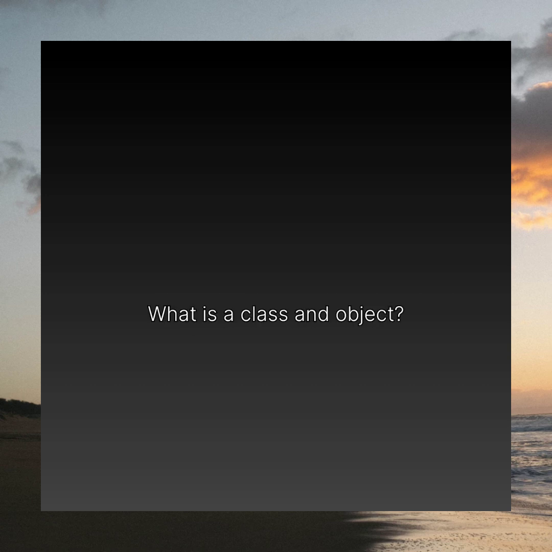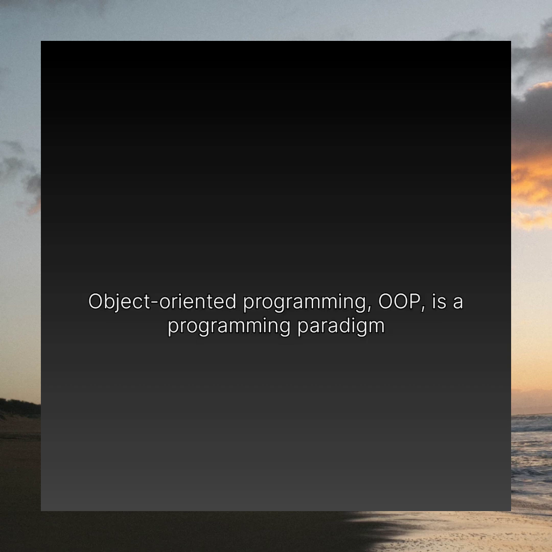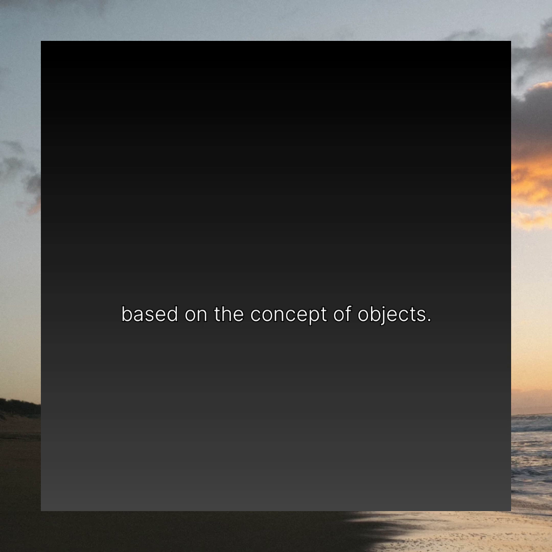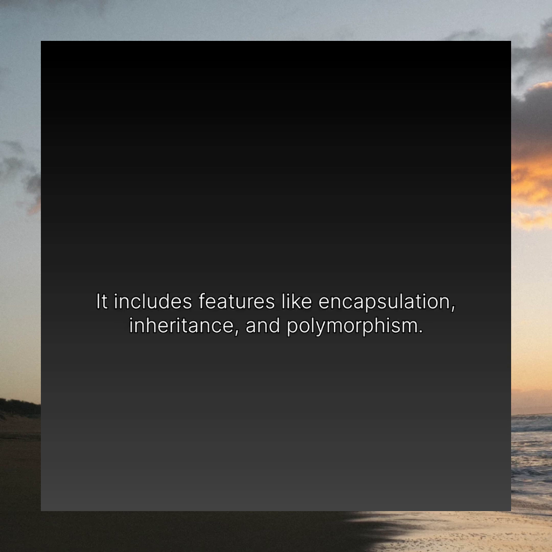3. What is a class and object? A class is a blueprint or template for creating objects. An object is an instance of a class. 4. What is OOP? Object-oriented programming, OOP, is a programming paradigm based on the concept of objects. It includes features like encapsulation, inheritance, and polymorphism.